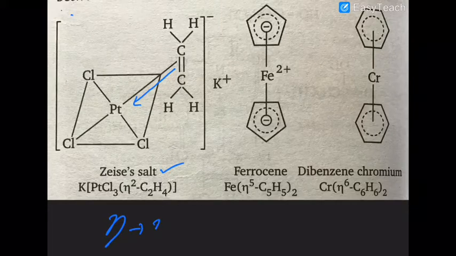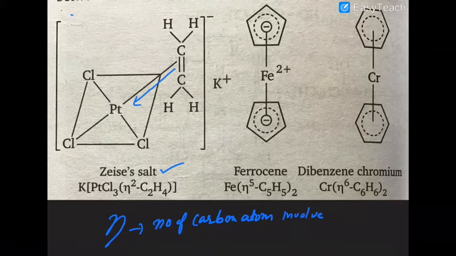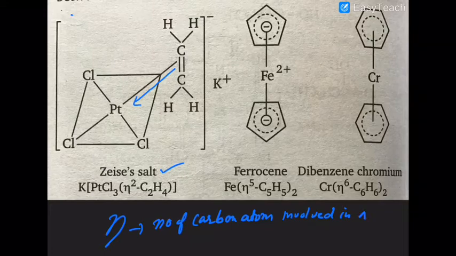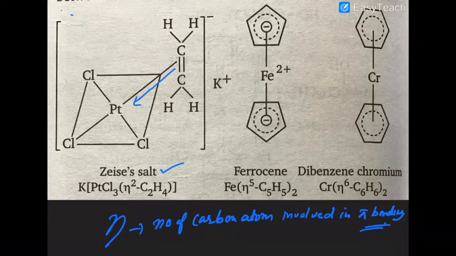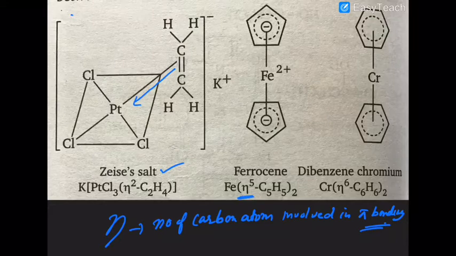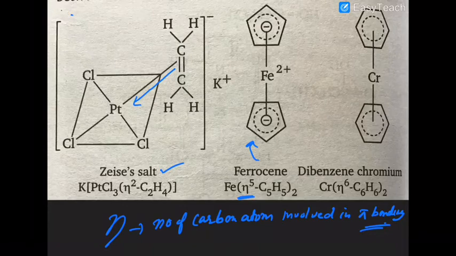Eta here stands for the number of carbon atoms involved in pi bonding. Here in ferrocene, I showed you just by resonance. Eta means the number of carbons involved in pi bonding. In ferrocene, 5 carbons are involved in resonance.